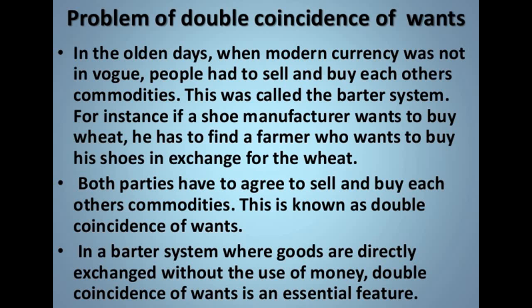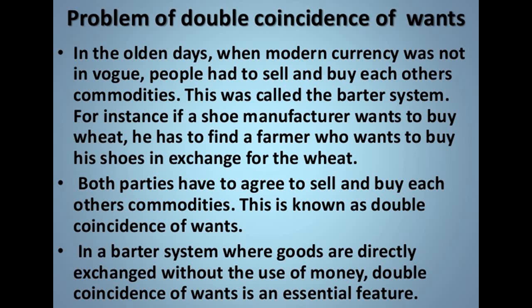For instance, if a shoe manufacturer wants to buy wheat, he has to find a farmer who wants to buy his shoes in exchange for wheat. So if a shoe manufacturer wants wheat, first he will look for who sells wheat, and he will find a farmer. Then when he finds a farmer, he will make sure whether the farmer wants to buy his shoes in exchange for that wheat. So that's what double coincidence of wants and the barter system are all about.